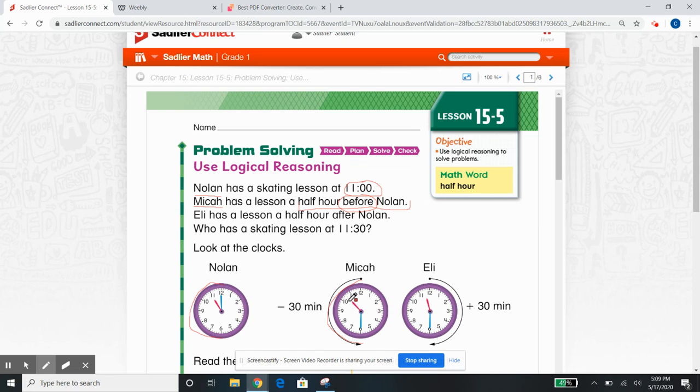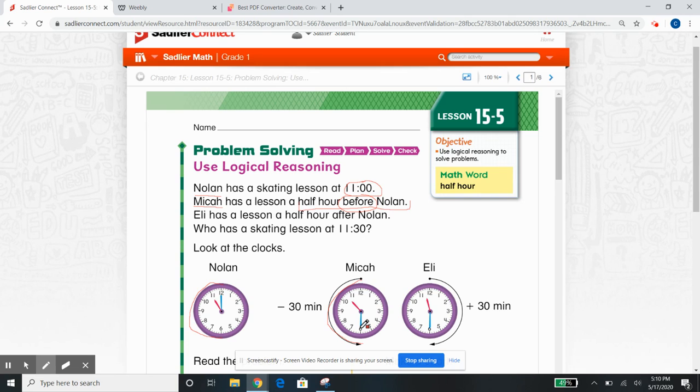Okay, so now what's the new time? Again, when you have the hour hand pointing in between two numbers, you're always going to go with the smaller number because it just passed 10. Right here, look, it just passed this 10. Did not hit 11 yet, okay? So this time shows 10:30. Awesome.